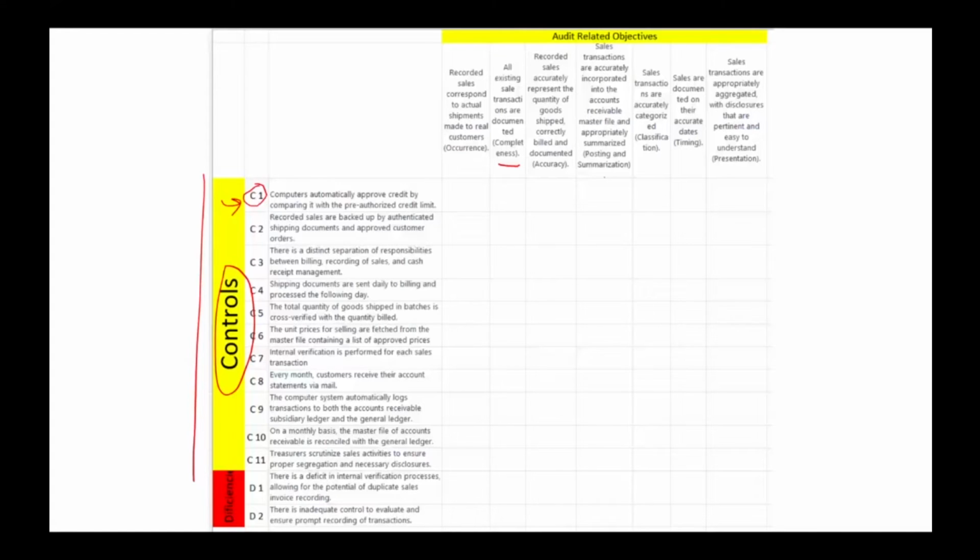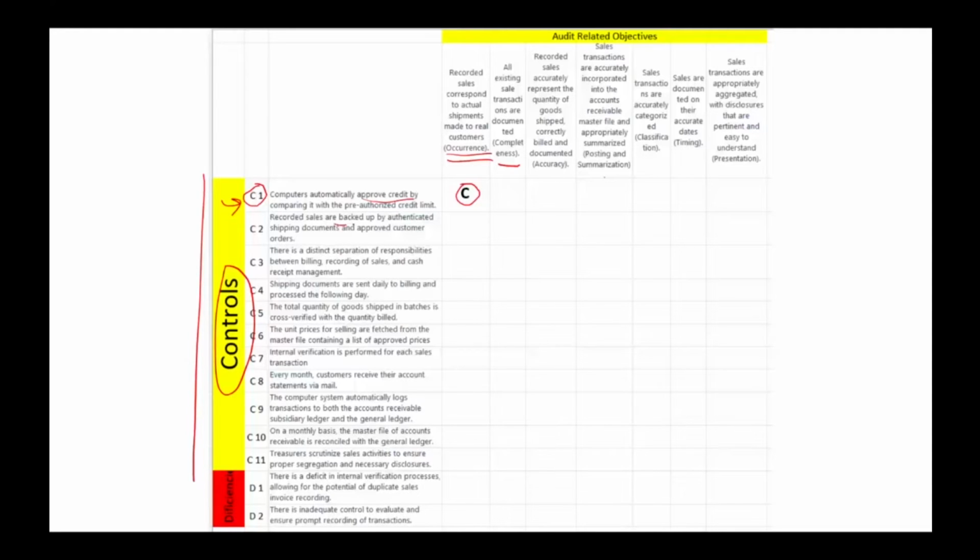One of the controls that we have is that computers automatically approve credit by comparing it with the pre-authorized credit limit. So what does that mean? It means we don't make a sale unless we check the customer's credit. So we are actually selling to actual customers. If that's the case, we are satisfying the occurrence audit-related objective. Recorded sales correspond to actual shipments because we are checking someone's credit. This tells us we have a real customer.